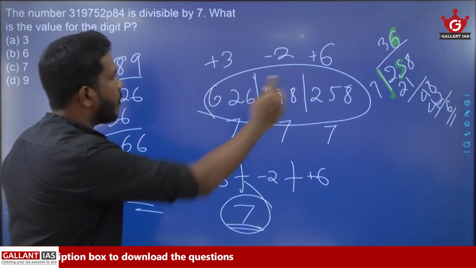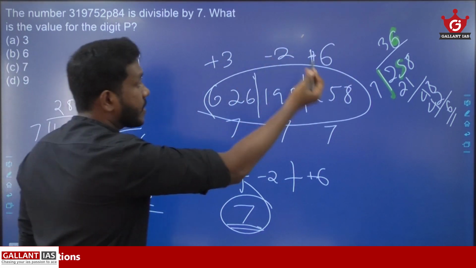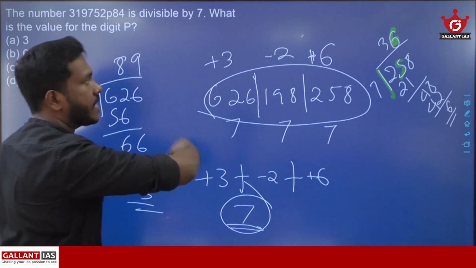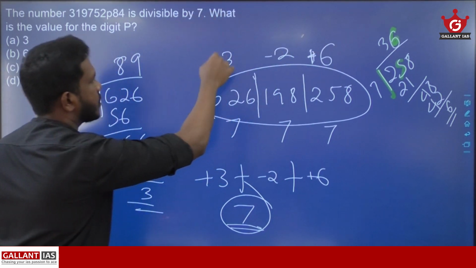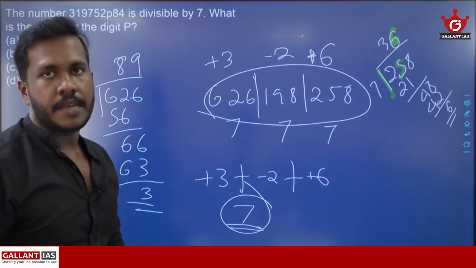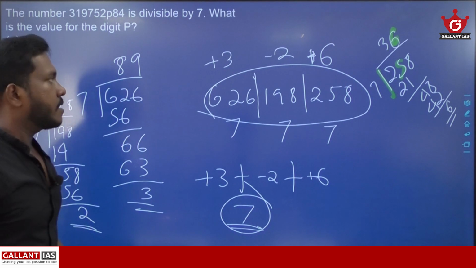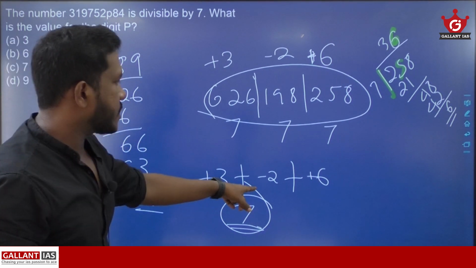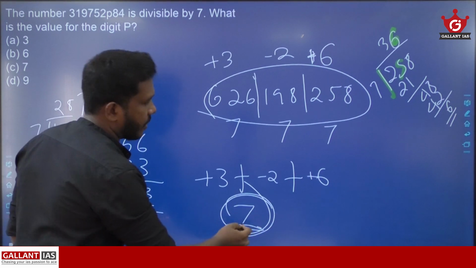Now, give alternative plus and minus signs from the right hand side. So 6 becomes plus 6, 2 becomes minus 2, and 3 becomes plus 3. Now take the resultant of these remainders. That means plus 3 minus 2 plus 6, and altogether you will get the value 7.